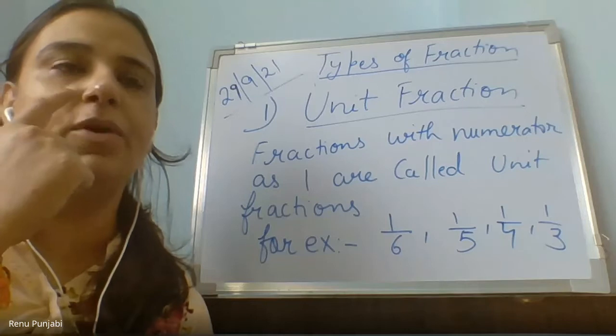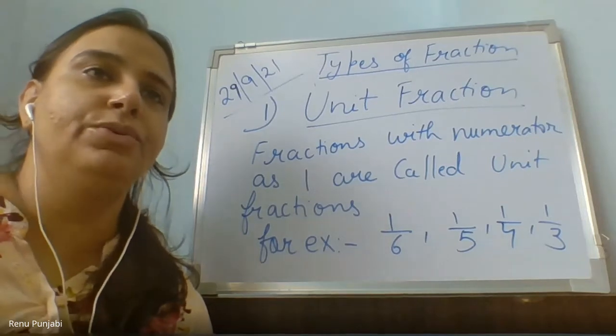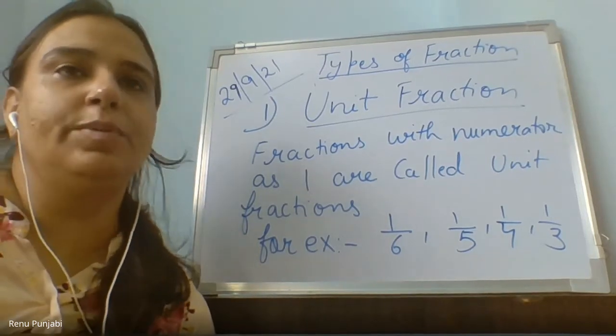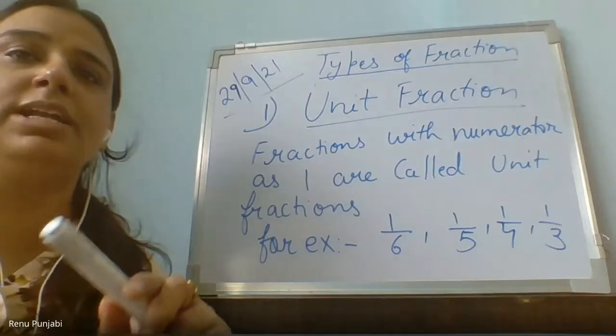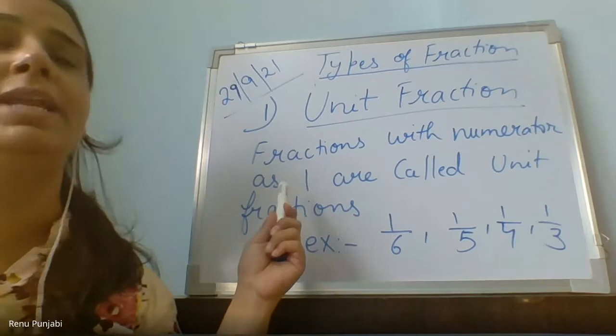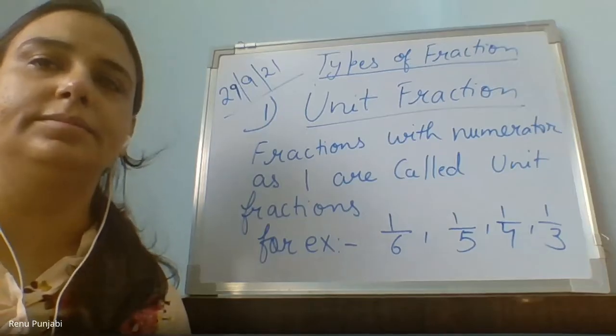I have a Dairy Milk chocolate of 8 pieces. I gave 1 piece to my friend, so it's 1 upon 8. And 1 upon 8 is an example of a unit fraction. Please complete it as soon as I finish the examples, then I will go to the next type of fraction.